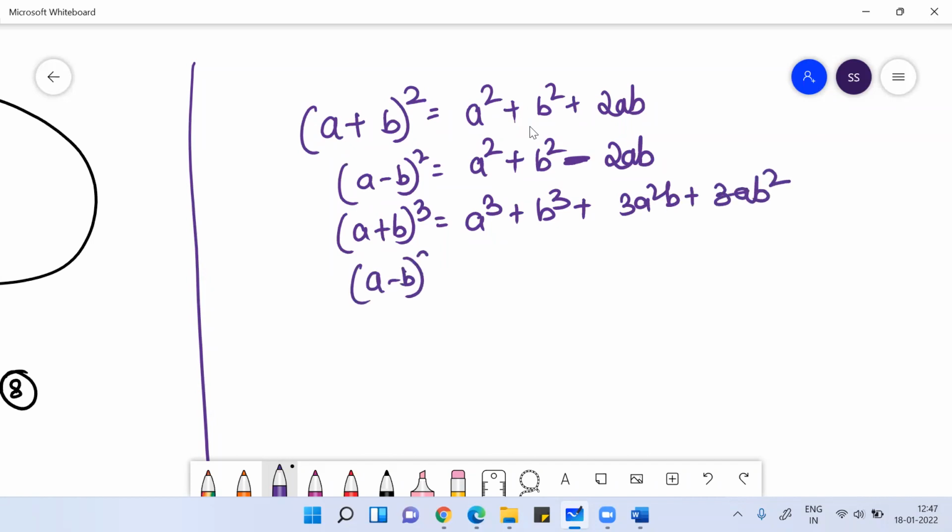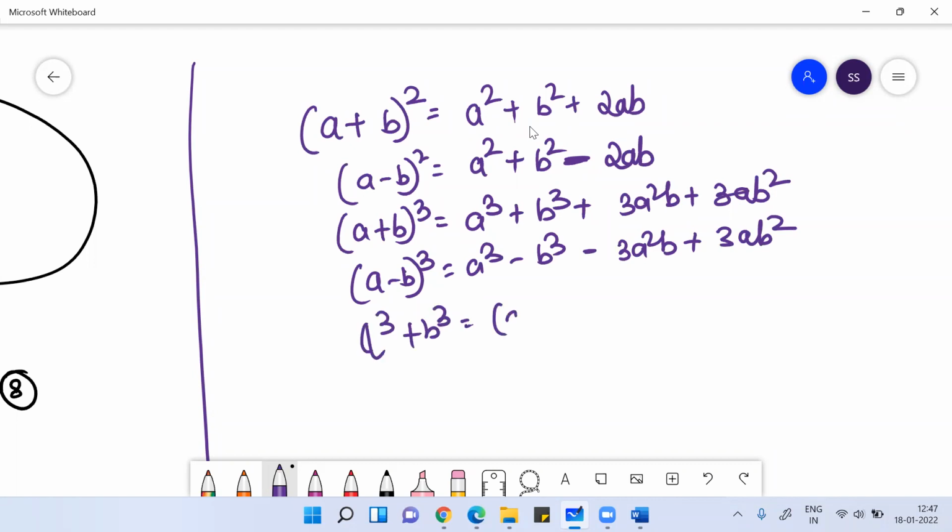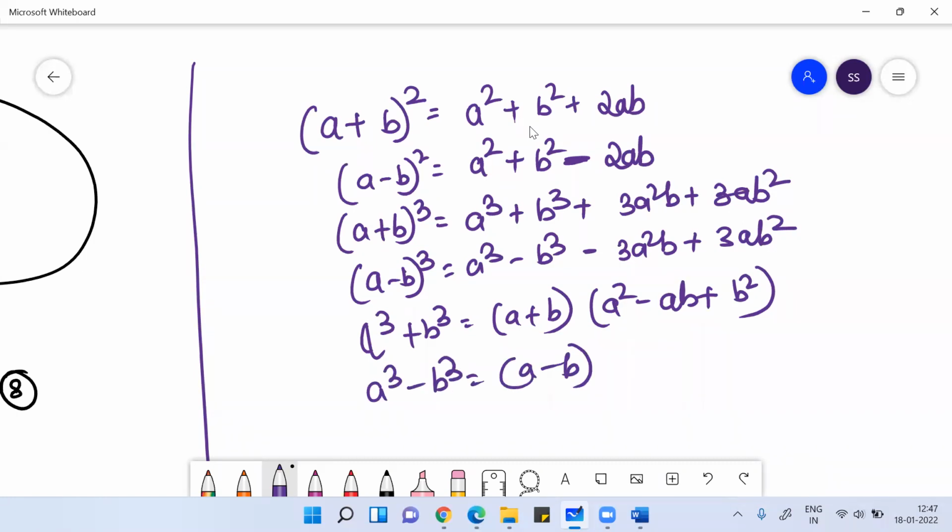Similarly, a minus b whole cube would be a cube minus b cube minus 3a square b plus 3ab square. Similarly, a cube plus b cube is equal to a plus b into a square minus ab plus b square. Then a cube minus b cube is a minus b into a square plus ab plus b square.